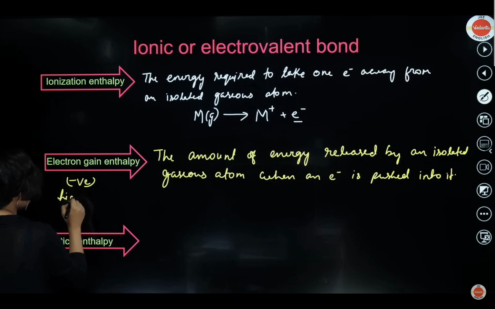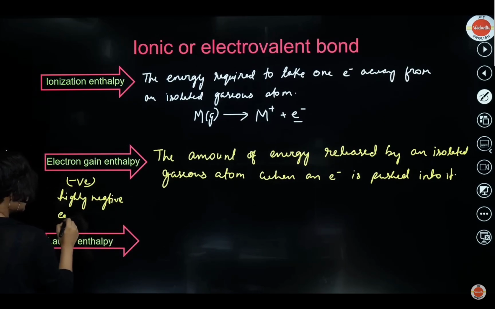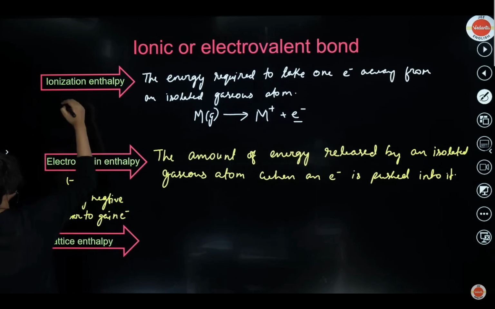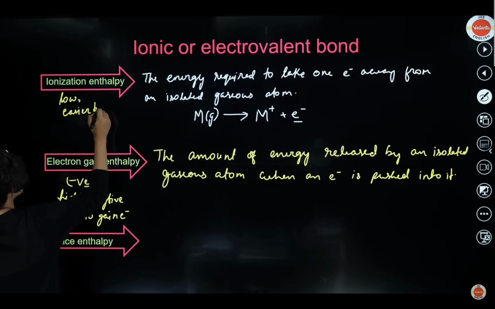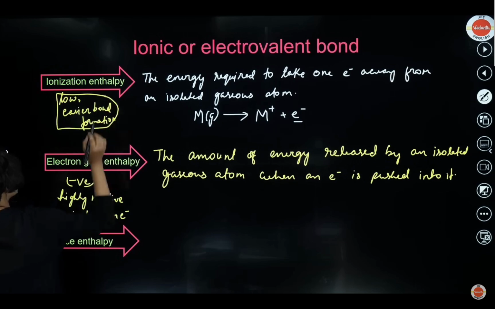And if it is highly negative, that means that the bond formation is going to be easy. Highly negative, easier to gain electron, okay? Low, easier for bond formation. Okay, you get my point?